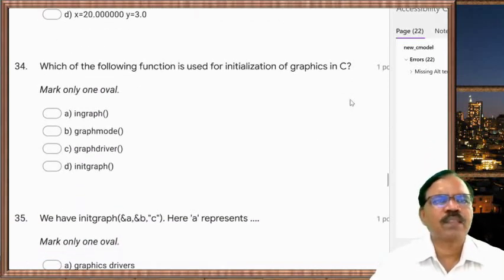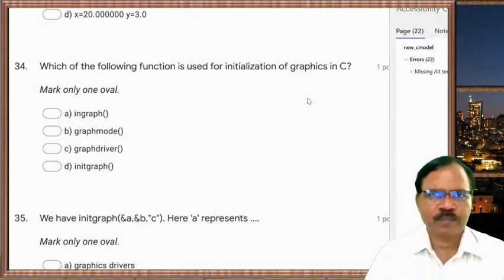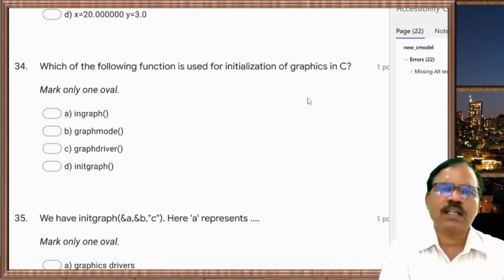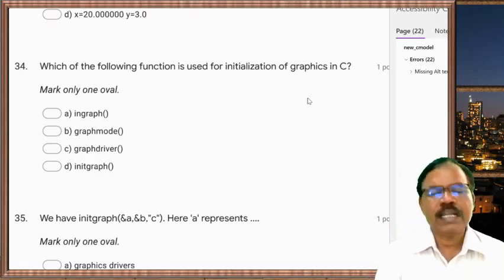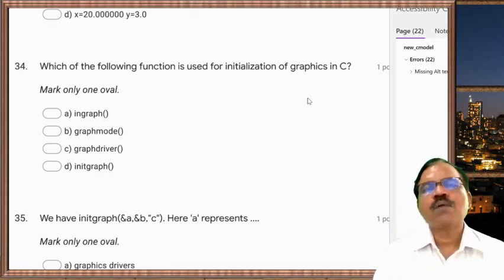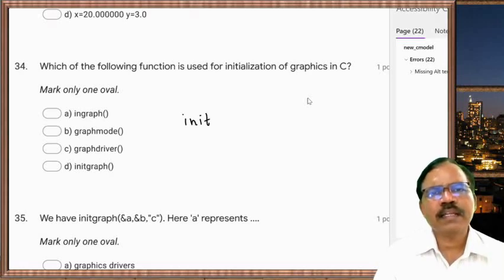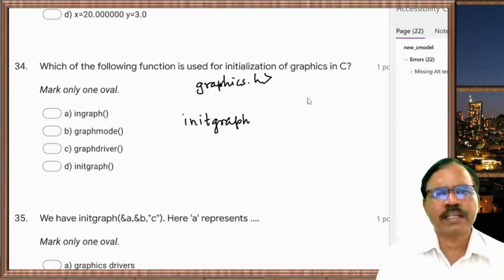Now next one, which of the following is used for initialization of graphics in C? So when we want to use graphics in C, we have to convert the text mode output screen to a graphics screen, that is a pixel based screen. For that purpose we require one function, and that function is initgraph. It is present in the graphics.h header file.